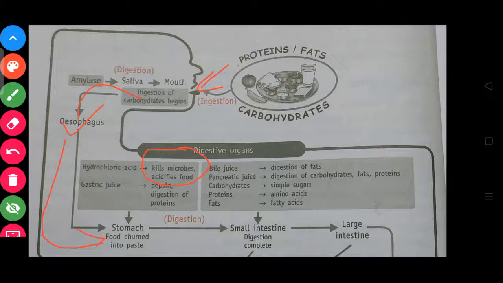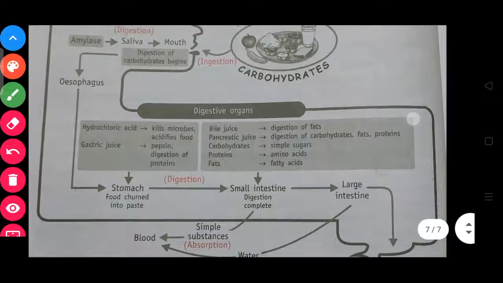The hydrochloric acid present in our stomach kills all the microorganisms that are present in the food. Then the pepsin digests protein. After that, the food becomes a semi-digested food called chyme.